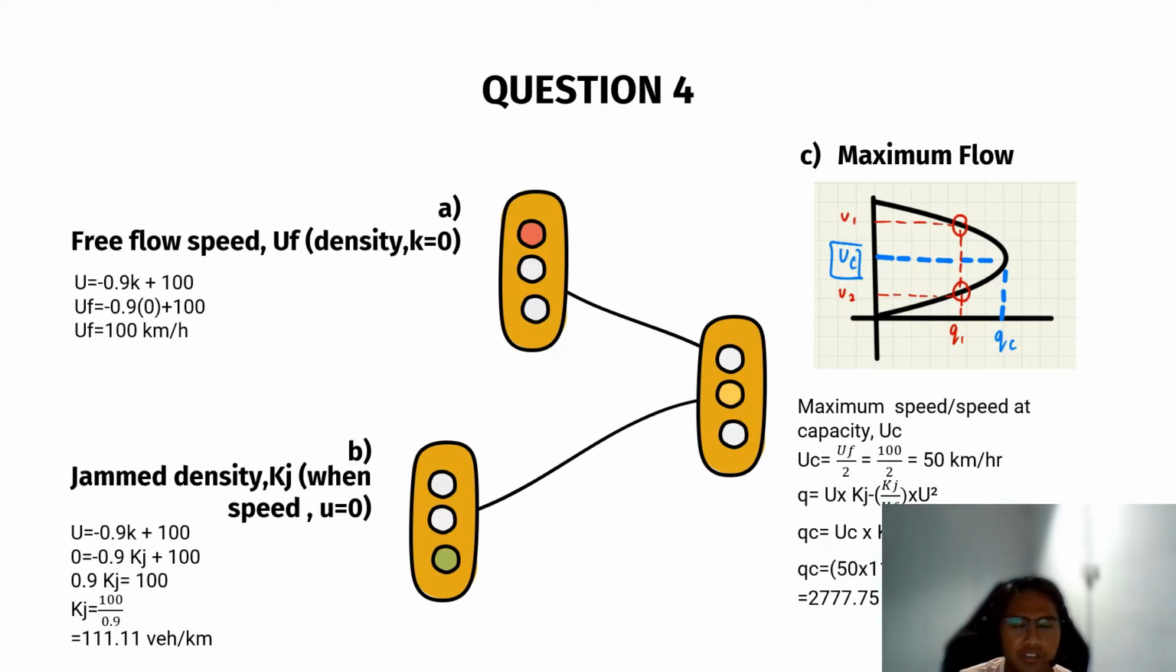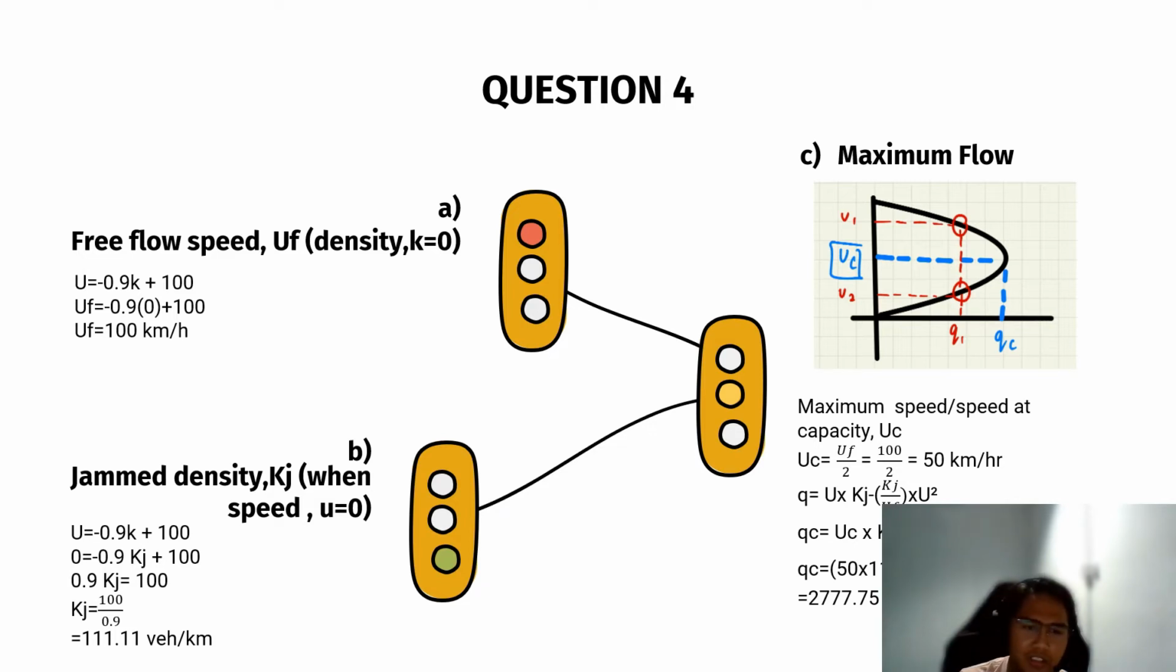So, to answer the question, for question A, free flow speed, or we can call it Uf, is when the density K is equal to 0. First of all, from the previous equation, we will get U is equal to negative 0.9 K plus 100 if we expand it. So from there, we change the U to Uf, and it is equal to negative 0.9, and we insert the K, which is 0, plus 100. So we get Uf is equal to 100 km per hour.